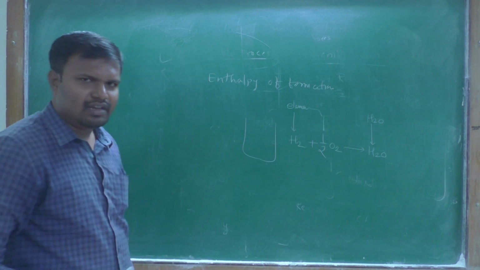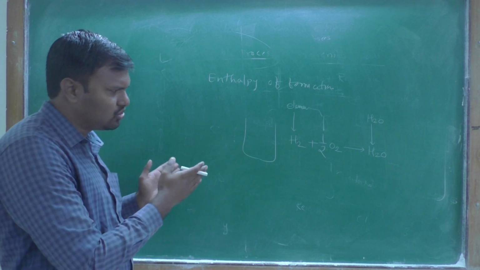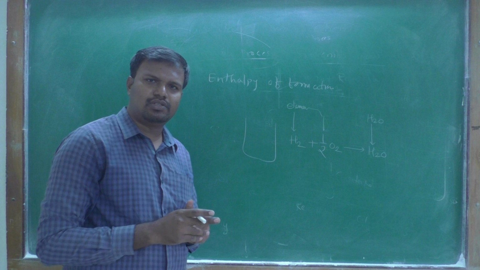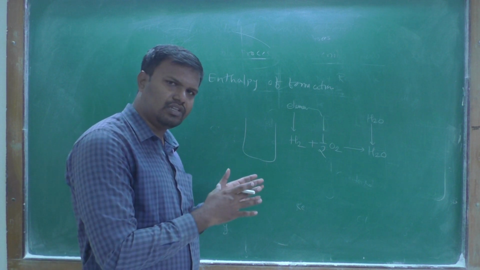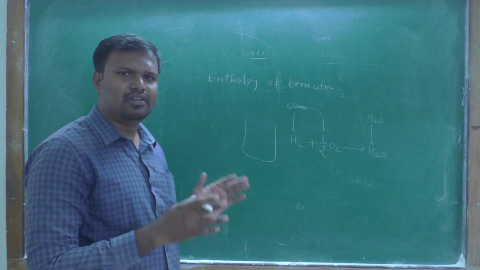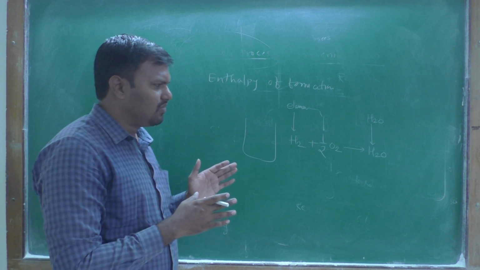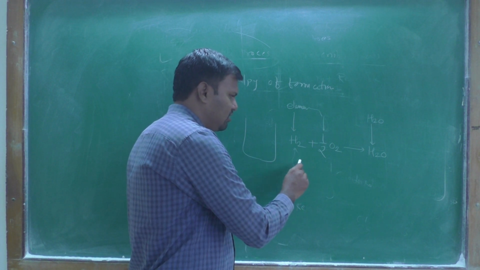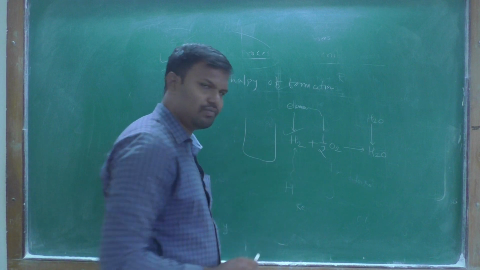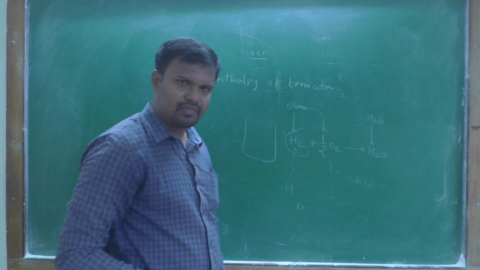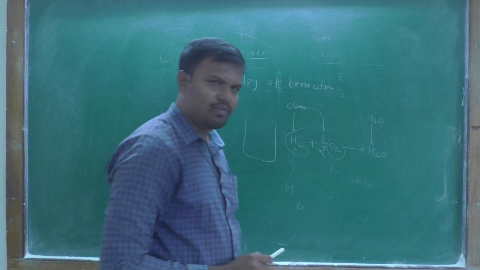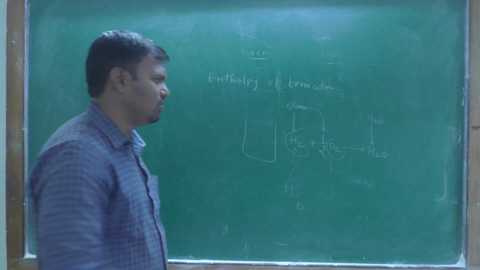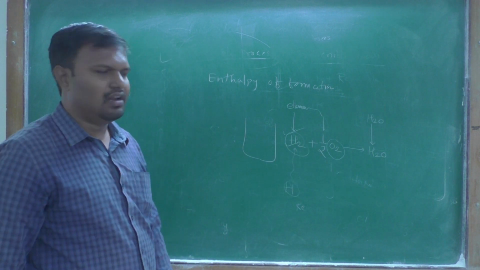Elements means the naturally occurring things, therefore they are elements. All the elements are in the periodic table. But hydrogen is present in the environment as H2. Therefore, H2 is an elemental form, and oxygen O2 is an elemental form. A single H or a single O is not an elemental form; this H2 is the elemental form.